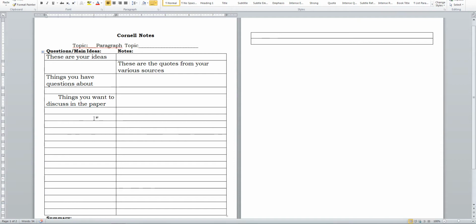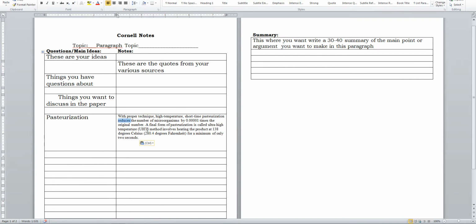I'm going to say I really needed some information on pasteurization. Okay, so this is my main idea. And over here I'm going to paste in my quote. Okay, now it's thrown this information in here. I'm not quite done because let's face it, by the time I'm ready to write, I'm not going to remember where I got this source.